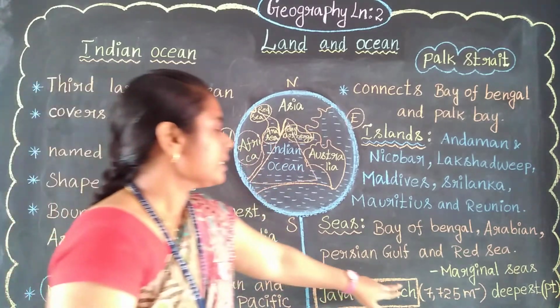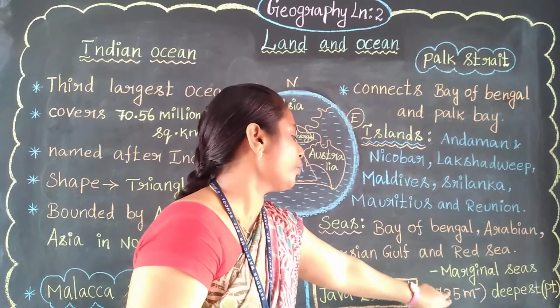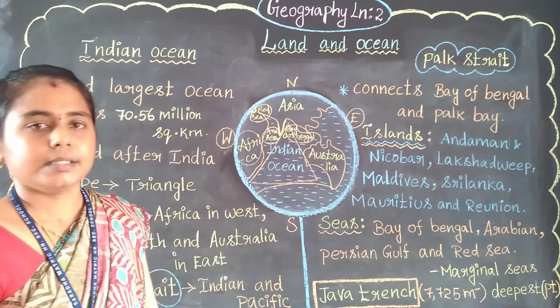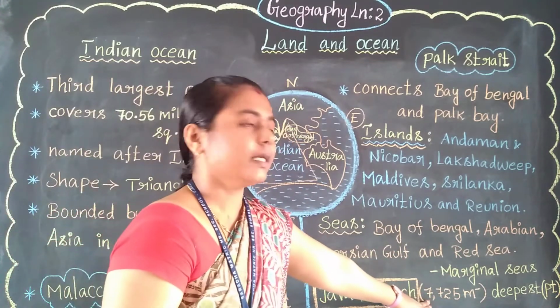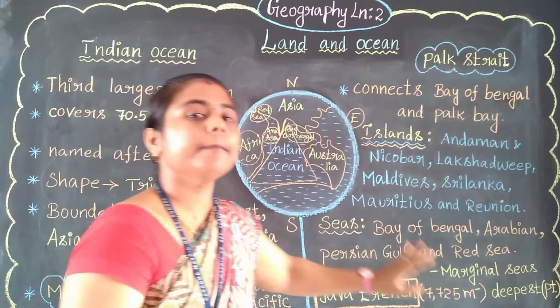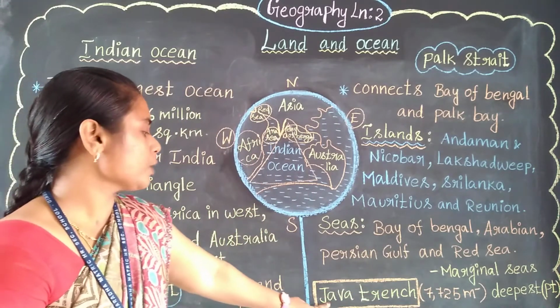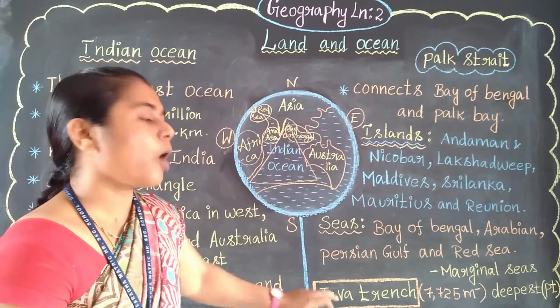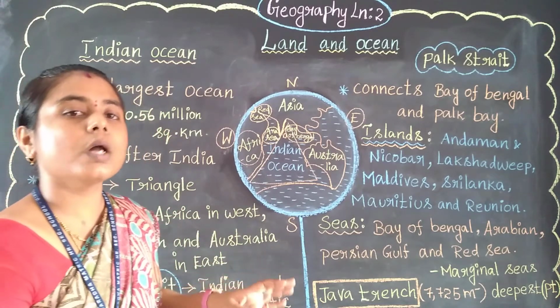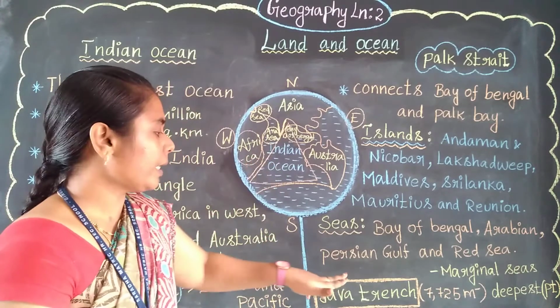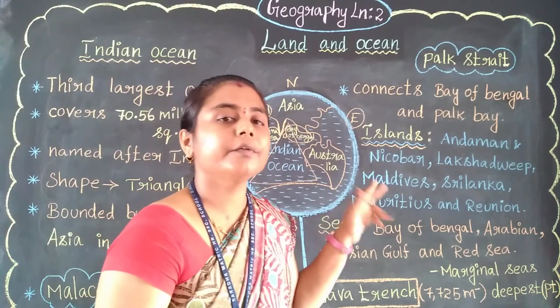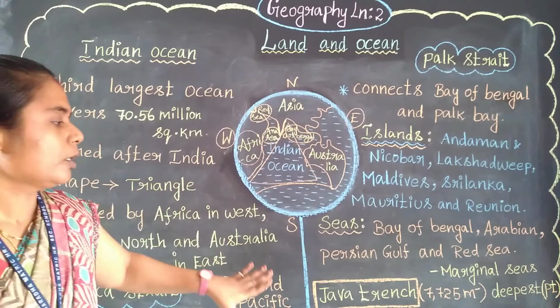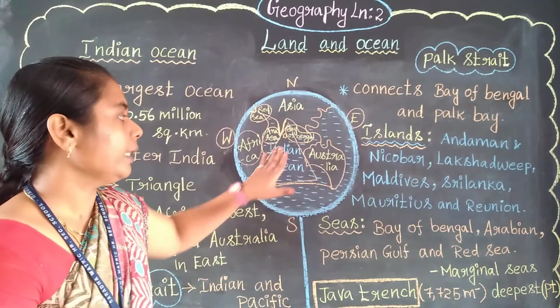The range is 7,725 meters minus. This is the range of the deepest point. What is the deepest point of the Indian Ocean? Java Trench. It is named as what? Java Trench. And the range is 7,725 meters minus. So this is the deepest point of the Indian Ocean.